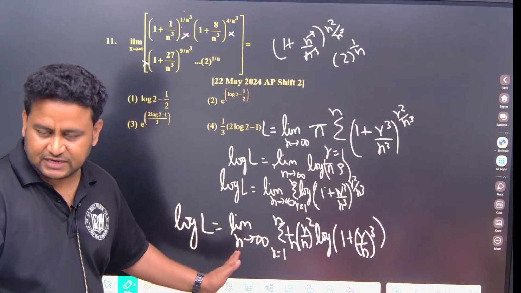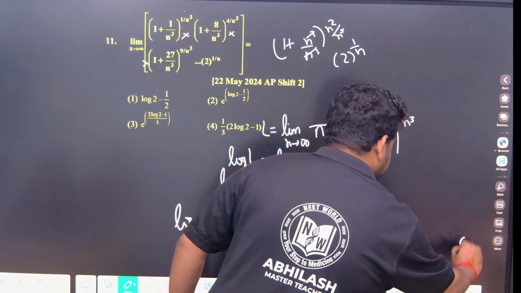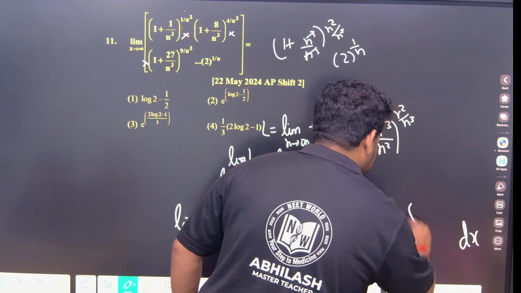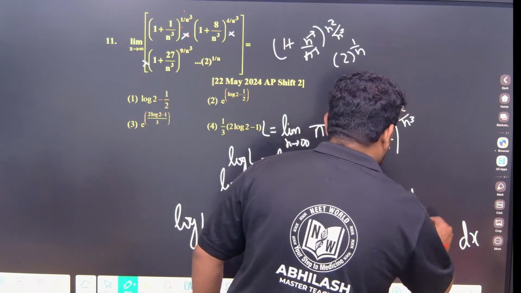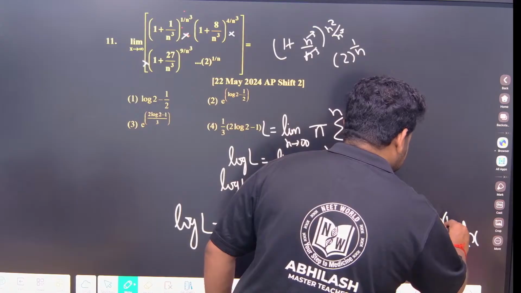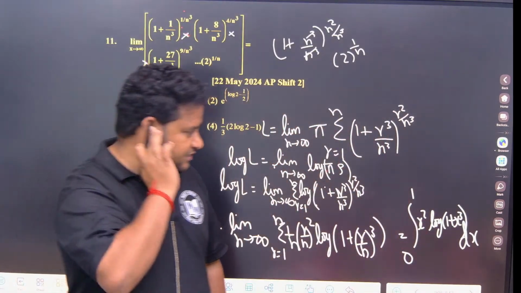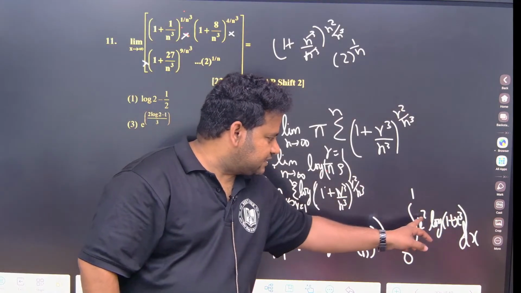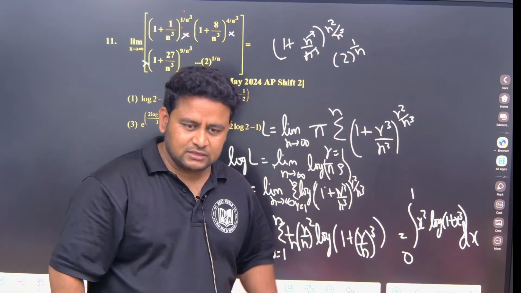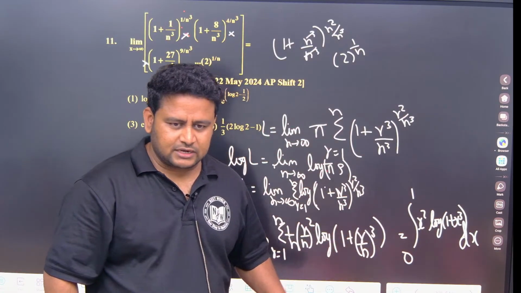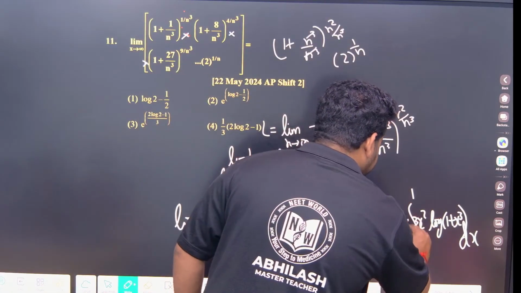I definitely need 1 by n always outside. So 1 by n means it is dx, summation will become integration 0 to 1, r by n square is x square, log of 1 plus x cube. So see here, x cube is there, here x square is there. If I take 1 plus x cube as t, this will become 3x square dx, but here I don't have 3, so I multiply and divide by 3.